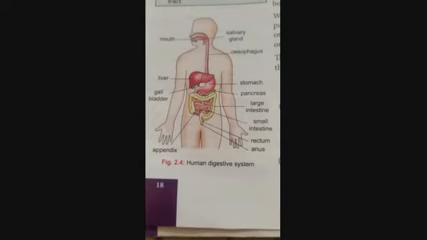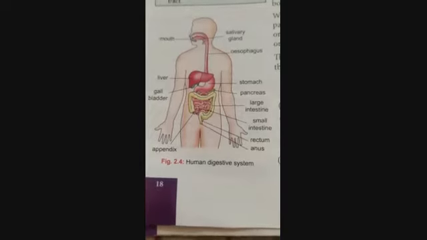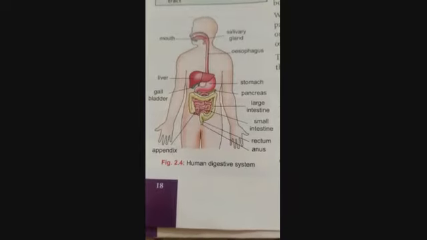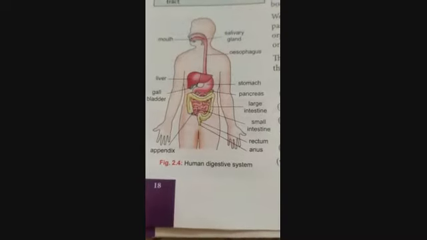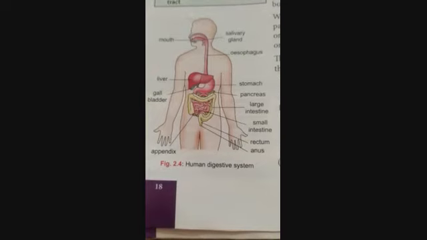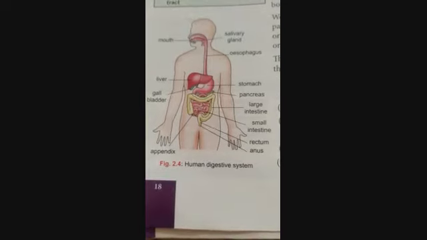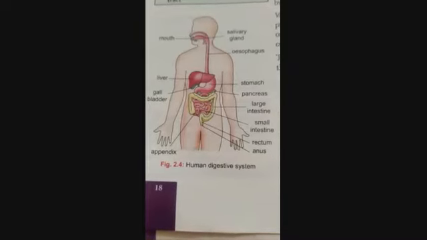So, the very first step is to take in the food. Food is taken into the body through the mouth with the help of our hand in human beings. The process of taking food into the body is called ingestion. When food goes inside the mouth, three things are important to remember. The very first step, the physical process, starts inside the mouth. What is present inside your mouth? That is teeth and tongue, and also one gland that is called the salivary gland.